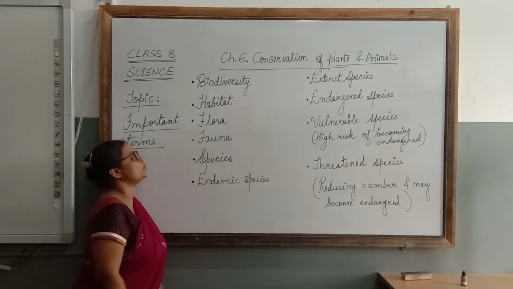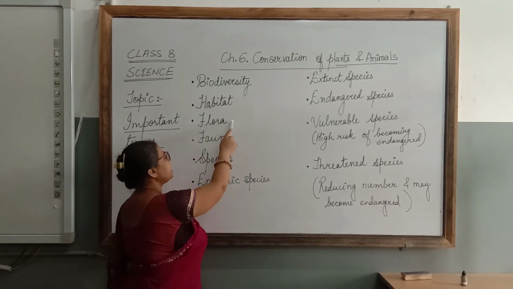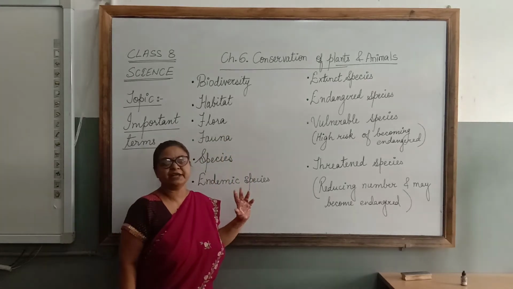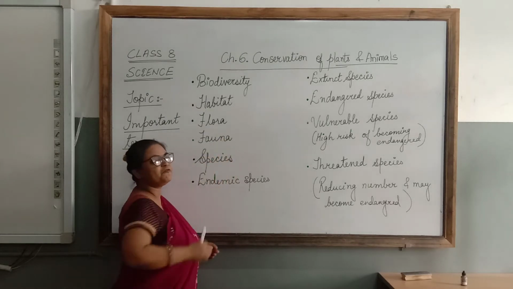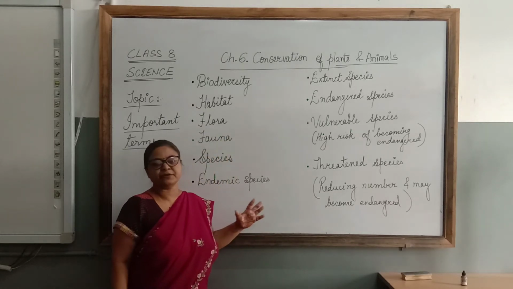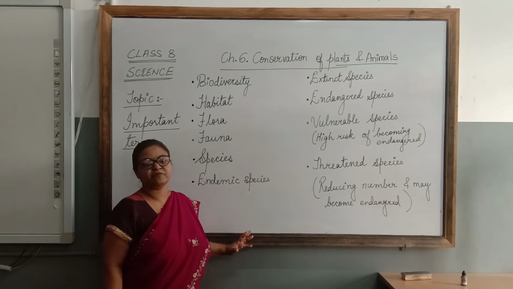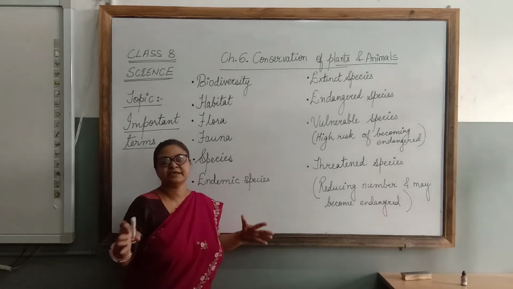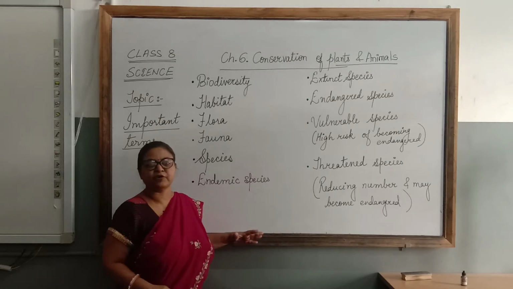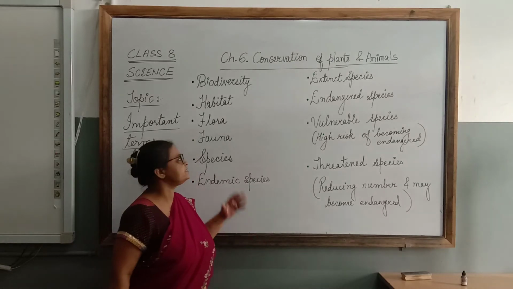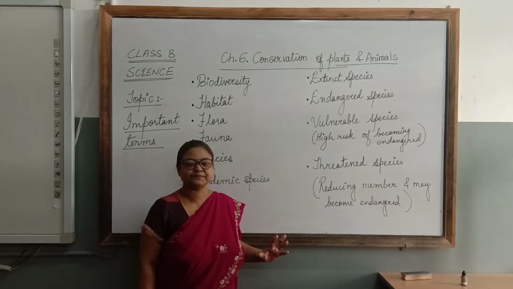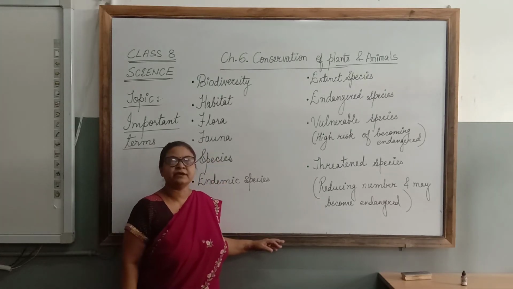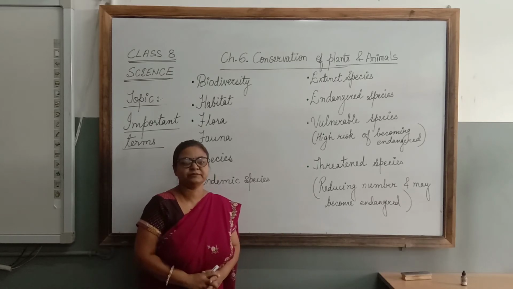Third is flora. These flora and fauna both are very important terms in the wildlife. Flora means the variety of plants found in a particular place. Like for example, in the deserts there are babool, cactus and other thorny bushes. So that's the flora of that desert. Fauna means the variety of animals found in a particular region.